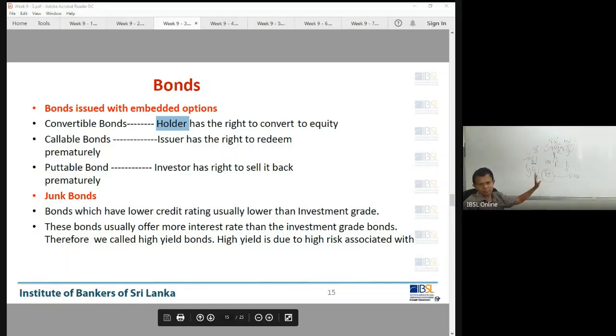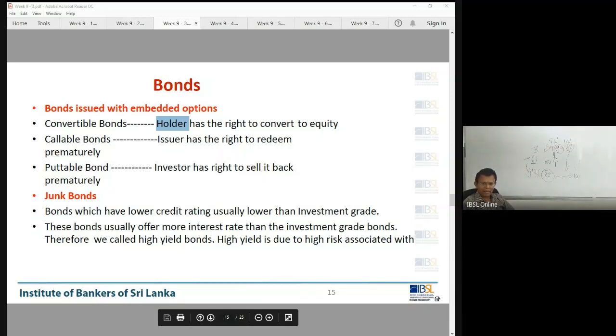Forget about the default risk: the seller is losing, so the purchaser is benefited. You take it at 85 and at the end of the period you will be getting 100. This is an opportune time for investors to purchase, but they should have a good perception of Sri Lankan debt settlement.